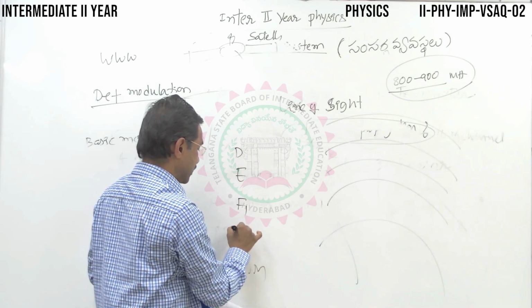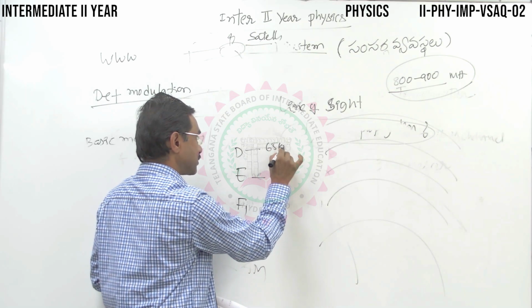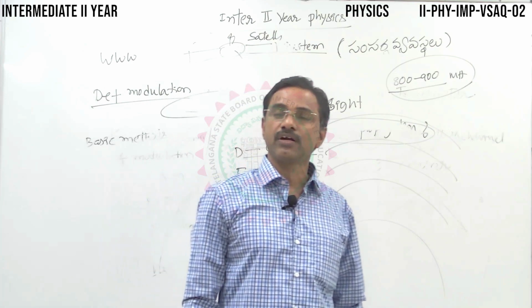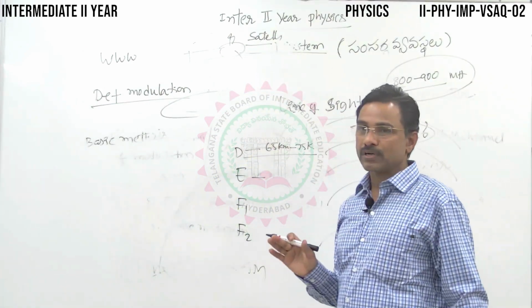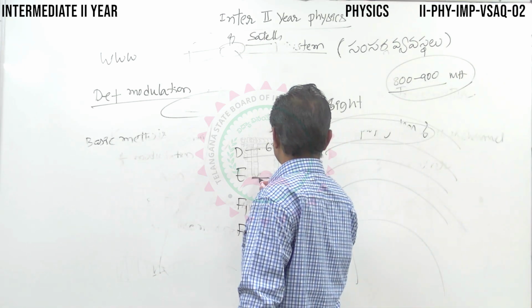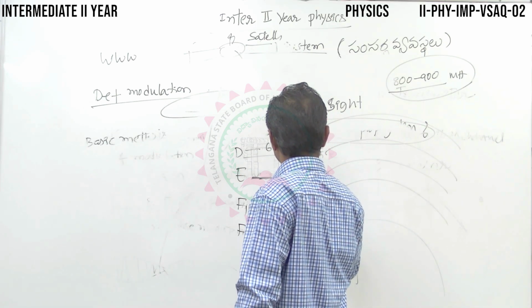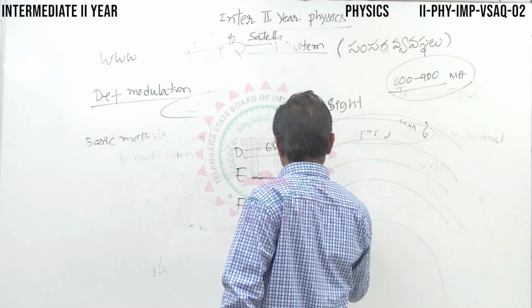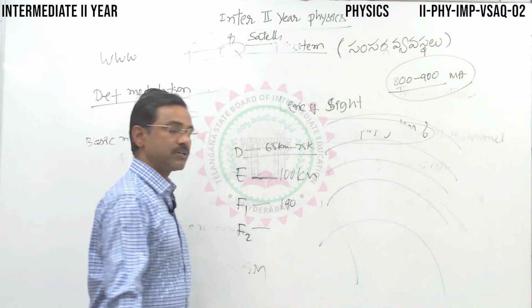F1, F2, different layers, you can call it like this, at a height of 65 kilometers to 75 kilometers. The D layer, the ionospheric layer, is called the D layer, right? Here the density of gas molecules is more, so it's close to the surface. Next, the F1, F2, roughly 90 kilometers. Then here 190 kilometers, 100 kilometers, E layer, different layers.